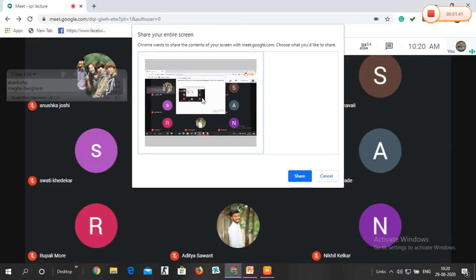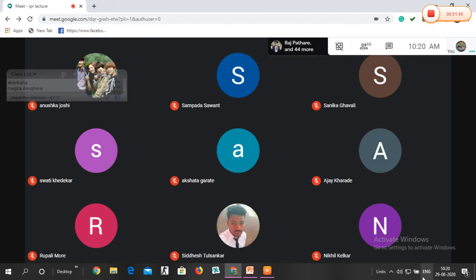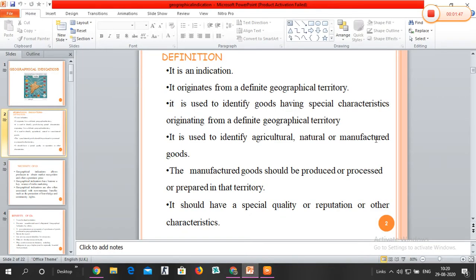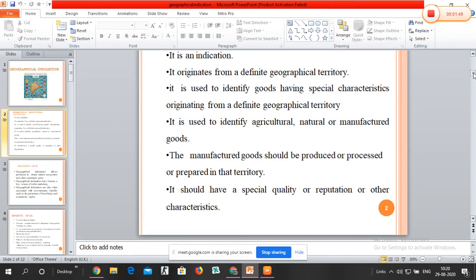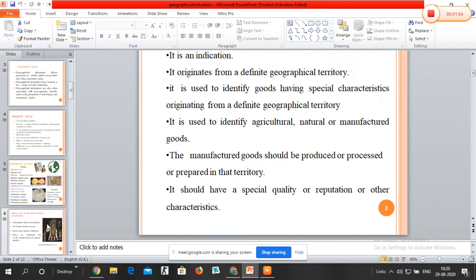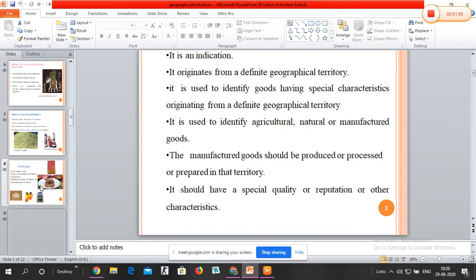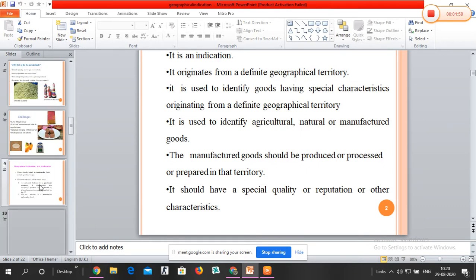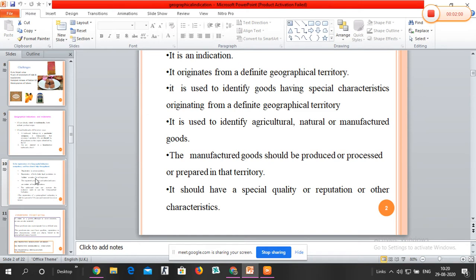Today we'll discuss the procedure for registering the geographical indications. Who can file the applications, what are the different steps, what are the different applications, or where you can apply for the geographical indications.